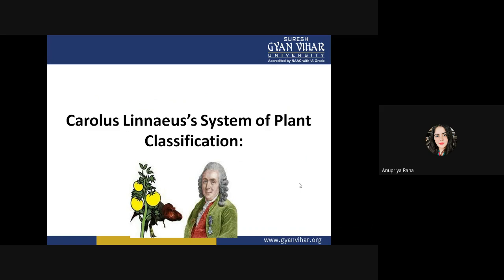These were the botanists who played a very important role in classifying plants into several important parameters. Now we will begin with the Linnaeus system of plant classification.